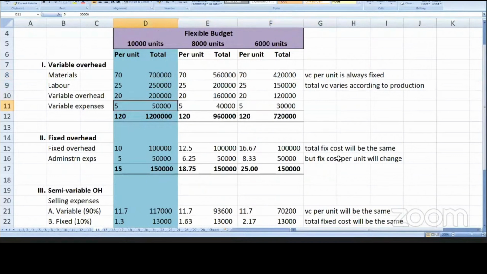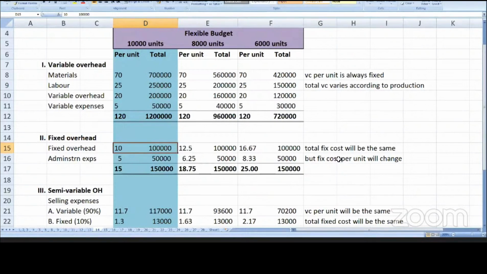Total into 10,000, and into 8,000. Total variable cost varies according to production. Variable cost per unit will be the same, but total variable cost will vary according to production. But for fixed overhead, the total will be the same. Total fixed cost will be the same.